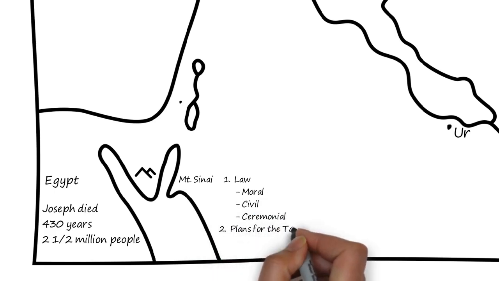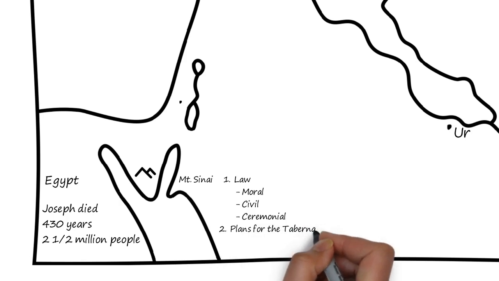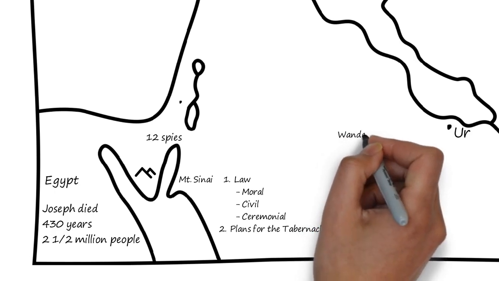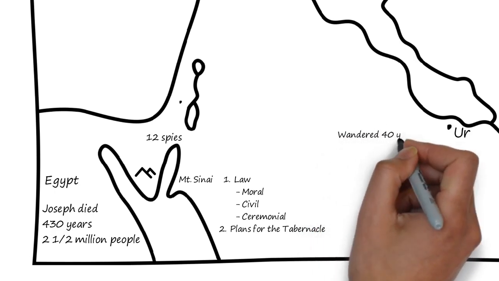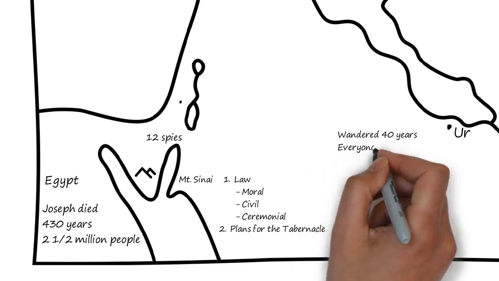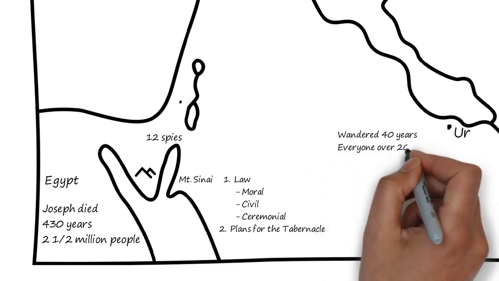Next, God led the people up to the south side of the Promised Land, and they sent 12 spies into the land. 10 of the spies reported that the inhabitants of the land were too strong for the people to conquer. 2 of the spies, Joshua and Caleb, said the people should not fear but trust God. But the people did not trust God. Because they chose their way and not God's way, they wandered in the wilderness for 40 years. During that time, everyone over the age of 20 died, except Joshua and Caleb.